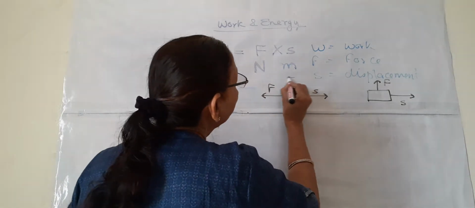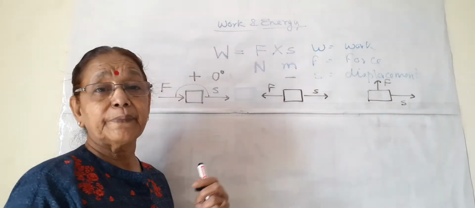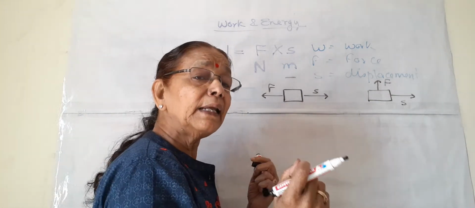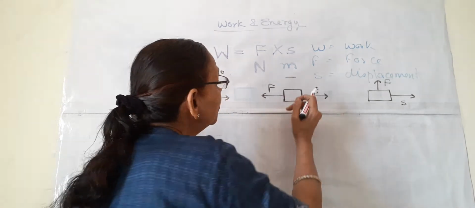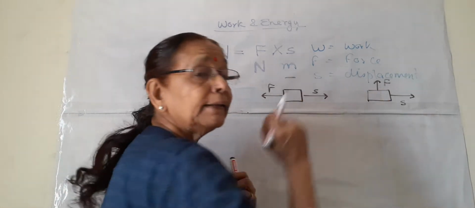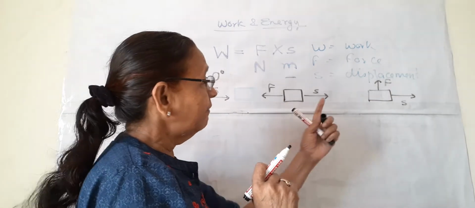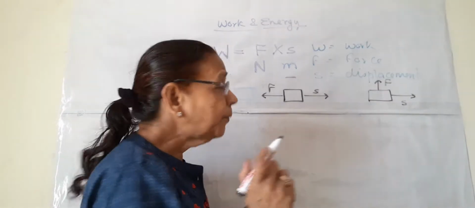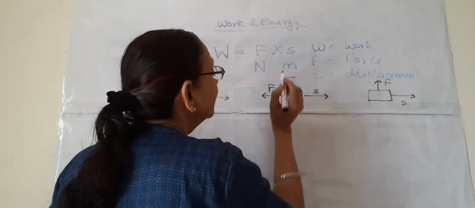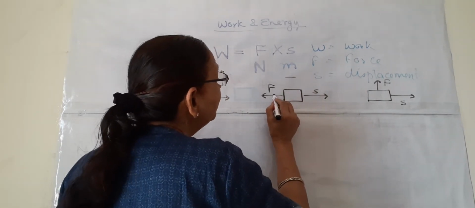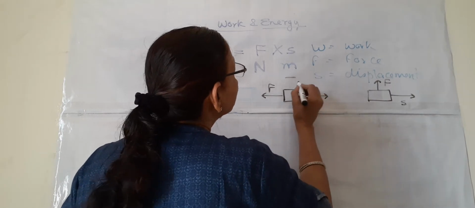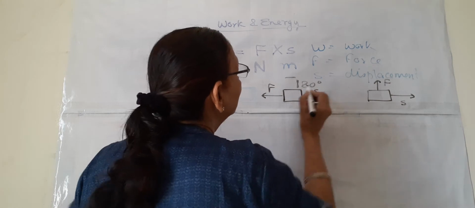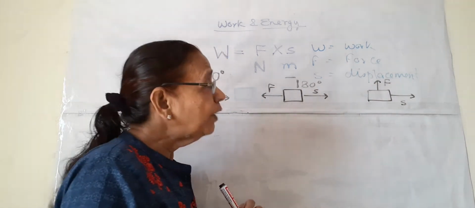The second type of work is negative work. What is negative? The force and displacement are in opposite directions. Force is applied in this direction, and the distance traveled, or the displacement or the movement, is in the opposite direction. So this is negative work, and the angle between force and displacement is 180 degrees.